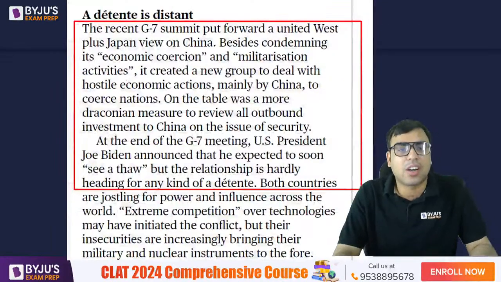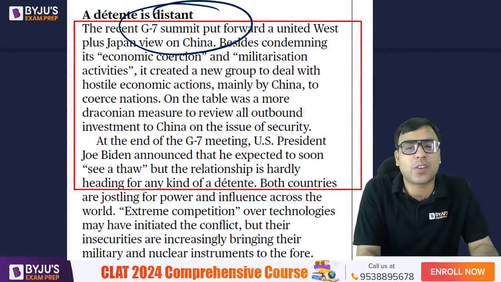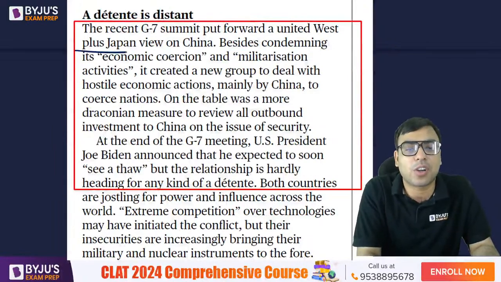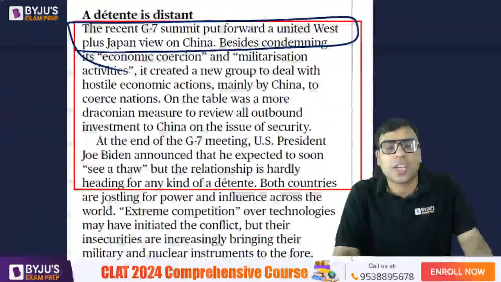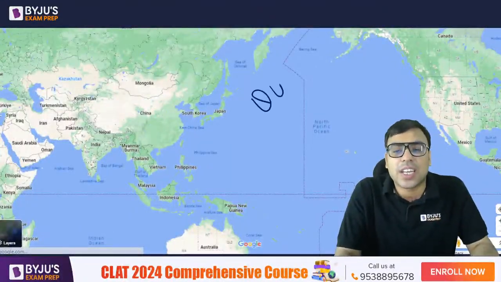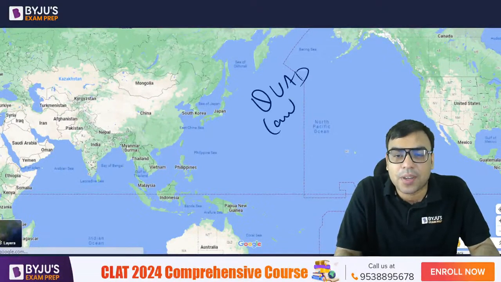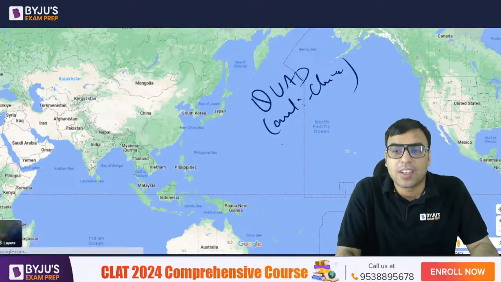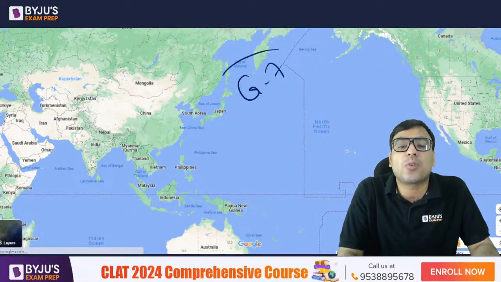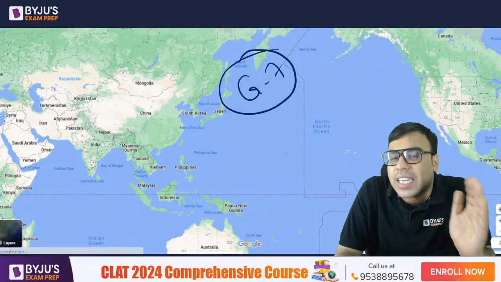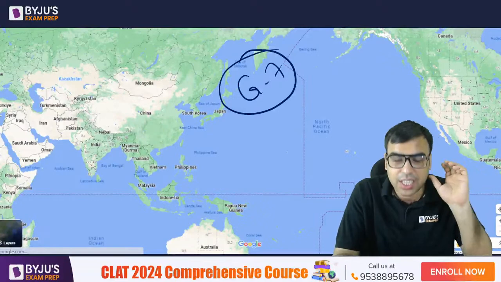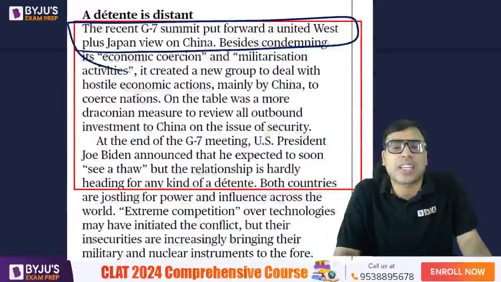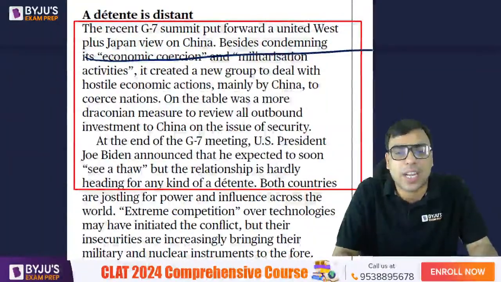ठीक है. Okay, the recent G7 summit put forward a united West plus Japan view on China and all. देखो जैसे हम लोग कई बार कहते थे कि क्वाड इज एक्चुअली कंसिडर्ड एज एन एंटी चाइना प्लेटफॉर्म बाय मेनी फॉरेन पॉलिसी एक्सपर्ट. So similarly, even G7 में भी most of the nations are actually tilting anti-China. ठीक है. So मतलब countering China and all you can say. ठीक है. So that is what is being talked about.